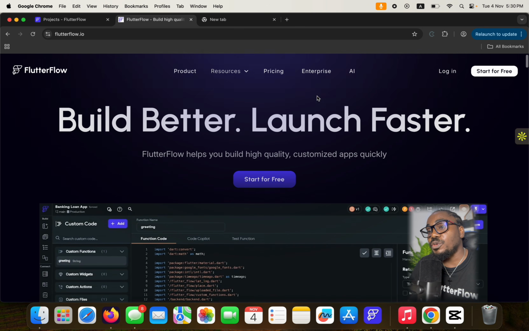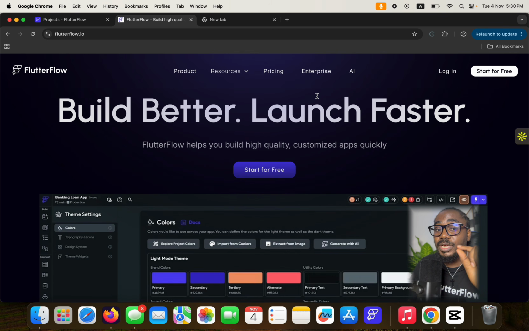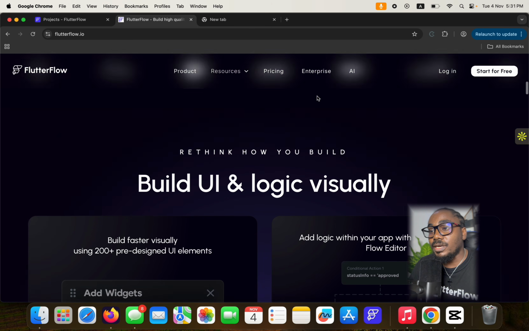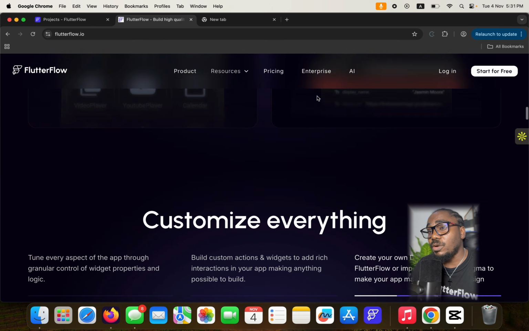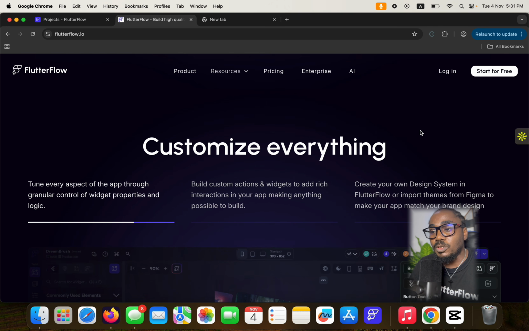So with FlutterFlow, you can build better, launch faster. FlutterFlow helps you build high quality customized apps really quickly, all right? And you can start for free. These are most of the things you can see on their website. The website is flutterflow.io. It's there in the description under this video. You'll be able to see that.